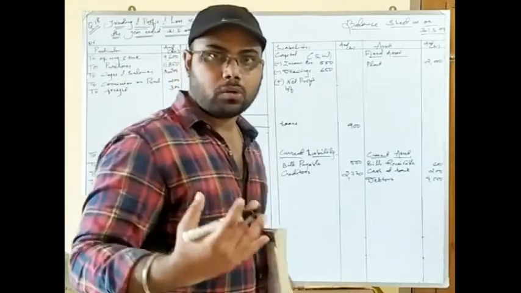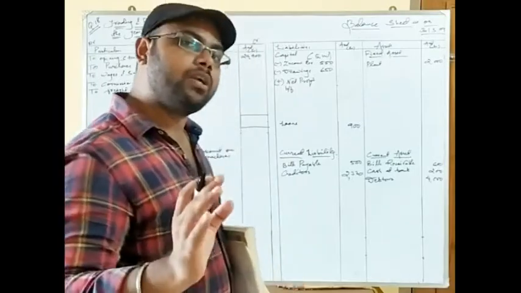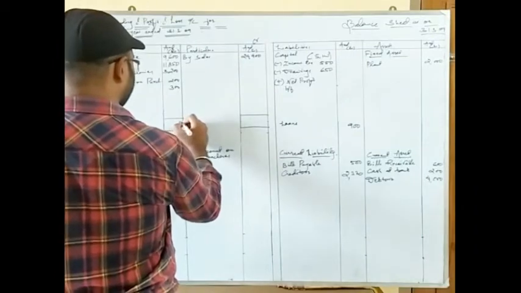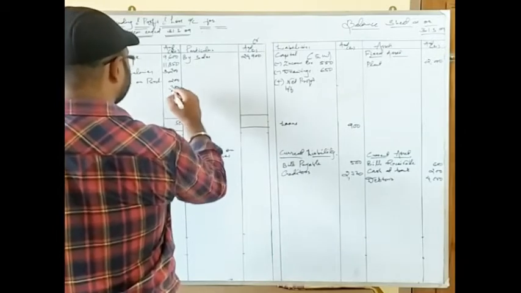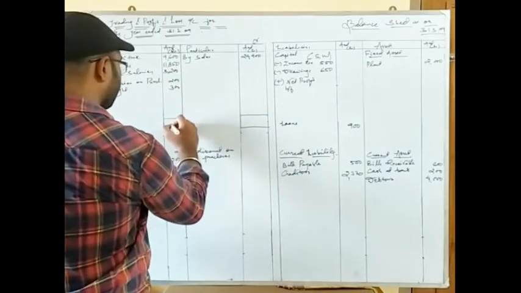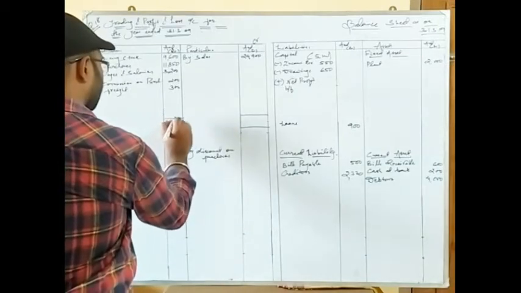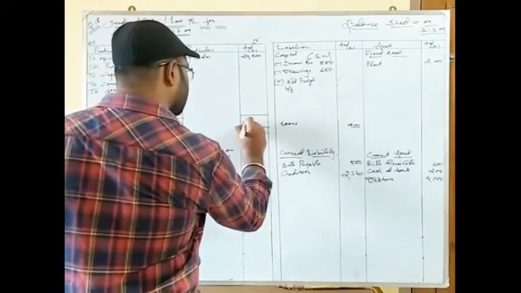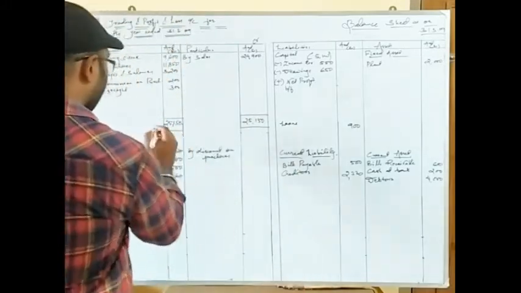Since I have made a lot of calculations, by experience I can say that the debit side total of the trading account is more than the credit side. If you have any doubt, you can make the calculation, then only you can put it, don't put directly. So the total of this side is coming 25,150. But here it is coming 24,900. So the highest total is 25,150. According to matching concept, the highest total is put on both the sides.